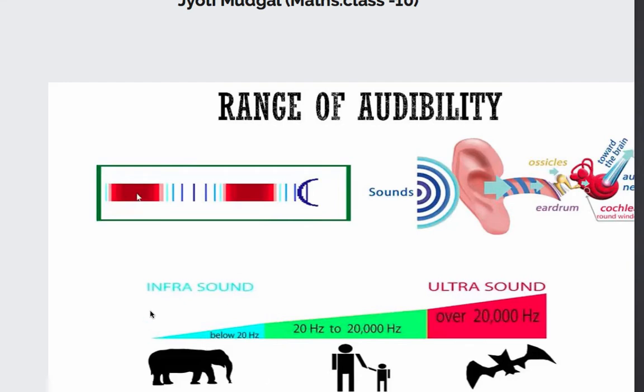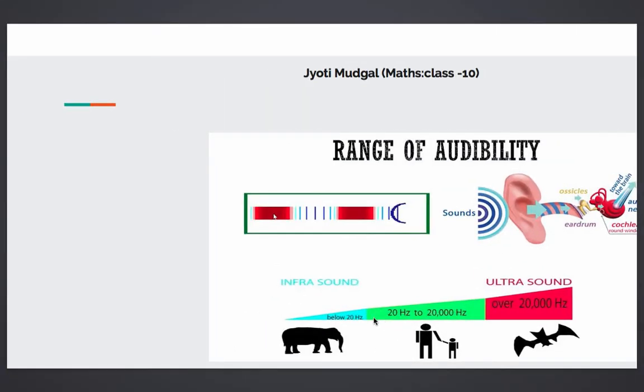Sound waves having a frequency below 20 hertz are considered infrasonic, okay? Next comes above 20,000 hertz, which is heard by bats, dolphins and all. These are ultrasonic. Sonar uses ultrasonic waves. So ultrasound is above 20,000 hertz or 20 kilohertz, because 1 kilo is 1000. And the one which lies in between, from 20 hertz to 20,000 hertz, is audible to us.